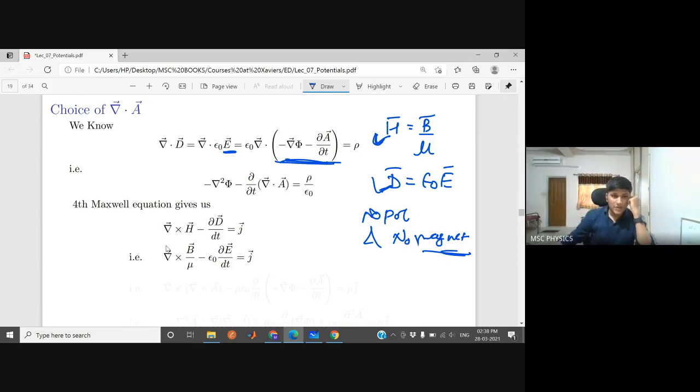Okay. How did we derive the relation between this? Divergence of B is 0. So divergence of something is 0. Divergence of curl is 0. So you can write B as curl of A. We derived it just a few moments ago.